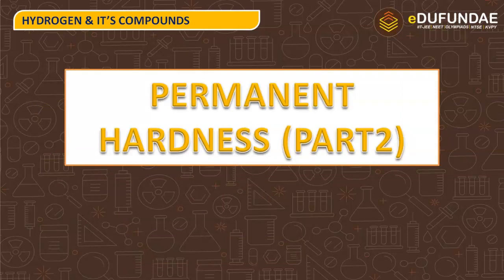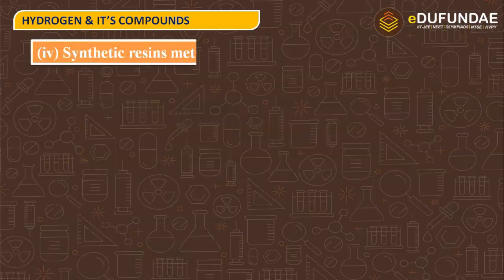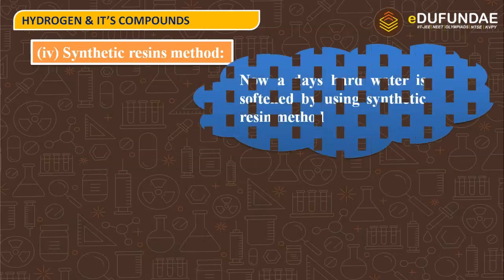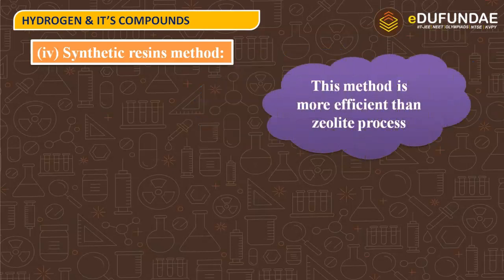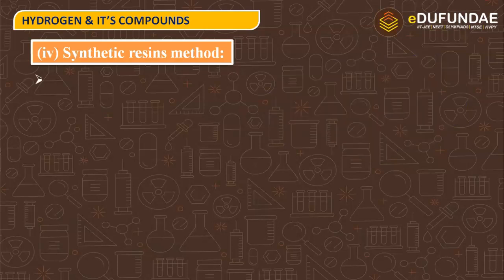Next is permanent hardness part 2. Synthetic resin method. Nowadays, hard water is softened by using the synthetic resin method, and nowadays it is the most effective method to remove permanent hardness. This method is more efficient and effective than the ion exchange method or zeolite method.